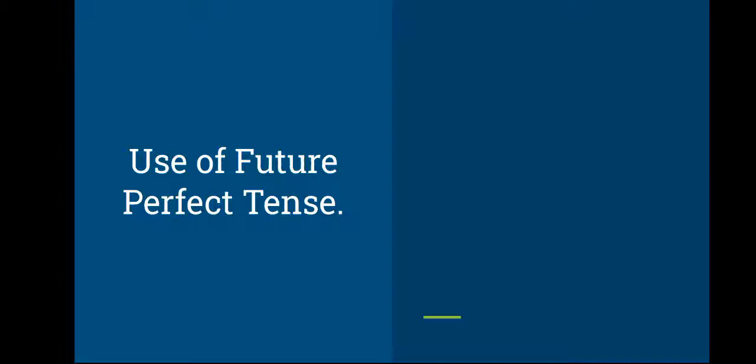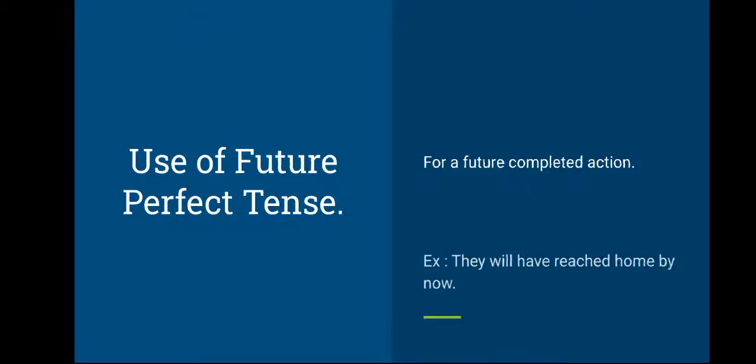What is future perfect tense and when do we use this future perfect tense? So future perfect tense is used for an action which will be completed in the future. So for a future completed action, let's make it clear, children. For an action that will be completed in the future, either before a specific time or before another action takes place. Okay, now let us see the example.